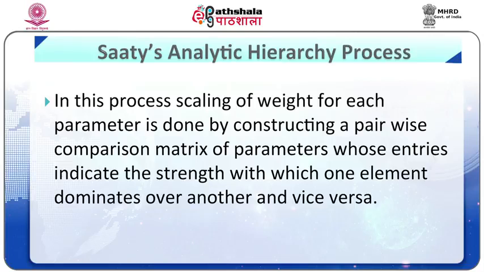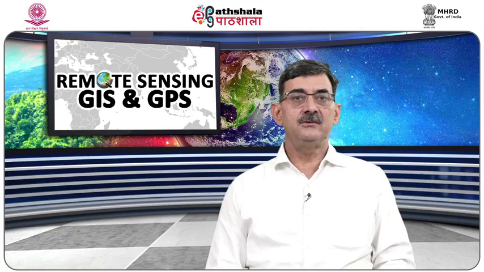In this process, scaling of weight for each parameter is done by constructing a pairwise comparison matrix of parameters whose entries indicate the strength with which one element dominates over another and vice versa. As a consequence, an importance matrix is generated by a group of experts, the value of which is based on a scale of importance intensities.